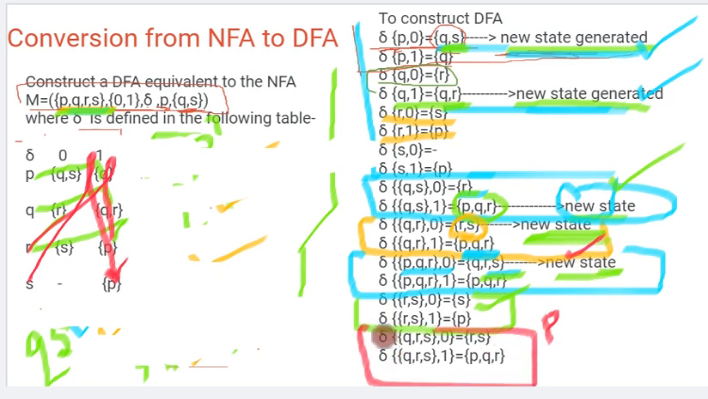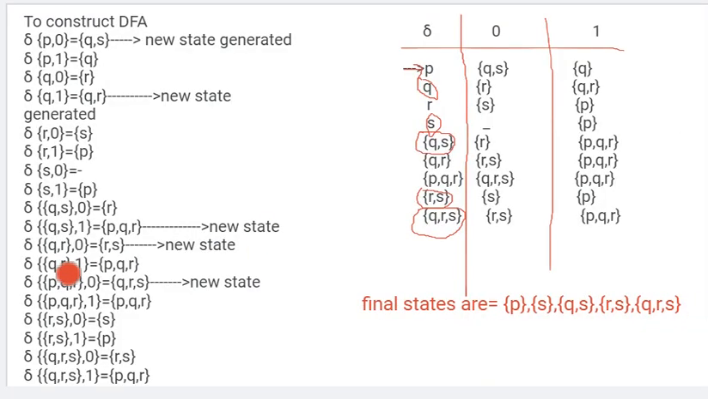So for QRS, QRS with respect to 0 we have transition R and S. QRS with respect to 1 we have PQR, and there is no new state. So for all the new states we found the transitions. Now, we will be writing them in the form of a table.